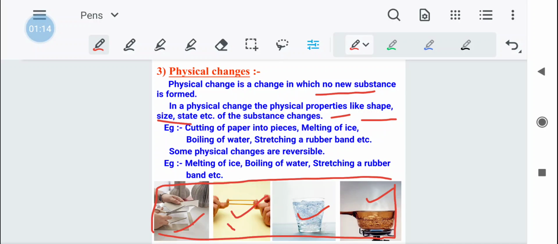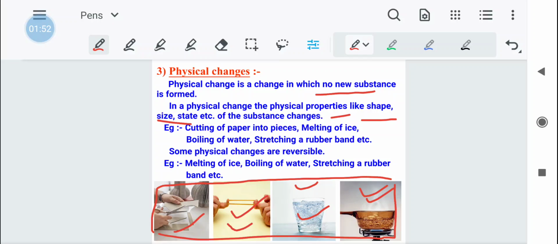Like when a person stretches a rubber band, when he leaves it, the rubber band comes back to its own shape. Okay? We are doing melting of ice. When we melt the ice, it melts into water, and after some time we can again freeze that water and get ice. Here we are doing the boiling of water. What can happen? We can again cool down the water and then boil it again. So these changes happening over here are reversible changes.